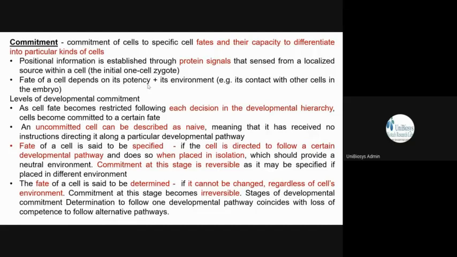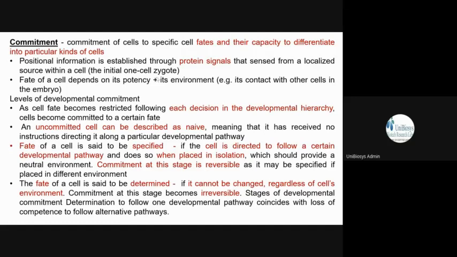Now it is dividing, and when it divides, each cell during its developmental pathway gets certain signals in the form of proteins, mRNA, and transcription factors, TF. As these cells receive all these things, it becomes specified. Then it becomes differentiated, and thus its commitment is complete.